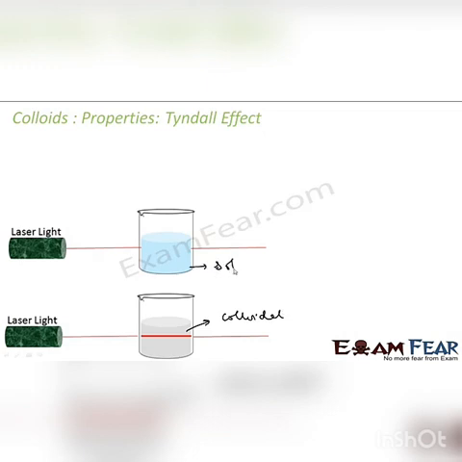In a solution, if you pass a beam of light, you will not see the path of the light. The light will enter here, it will come out here. This path will be blank. You won't see any difference. But in the case of a colloidal solution, you will see a path of light here. Why? Because the particles will scatter this light. Okay, this is the Tyndall effect.